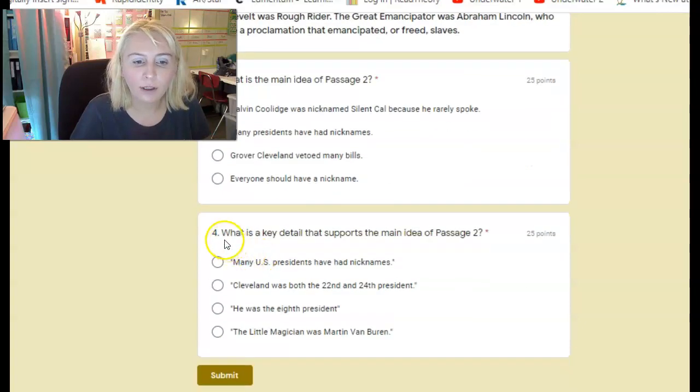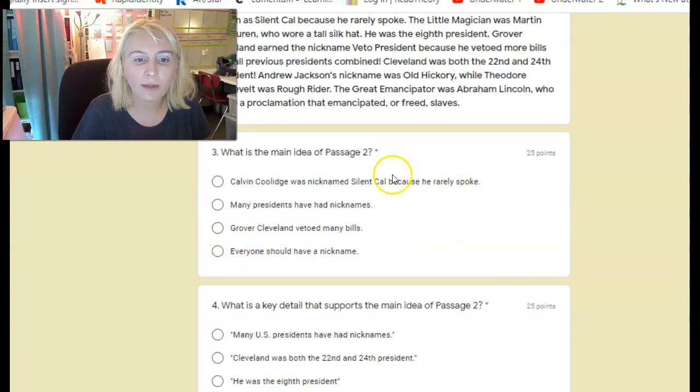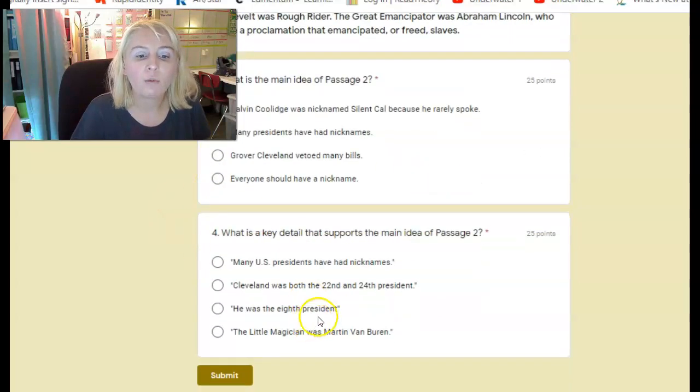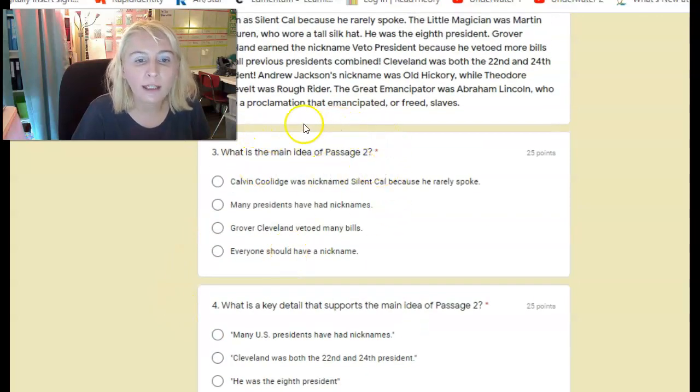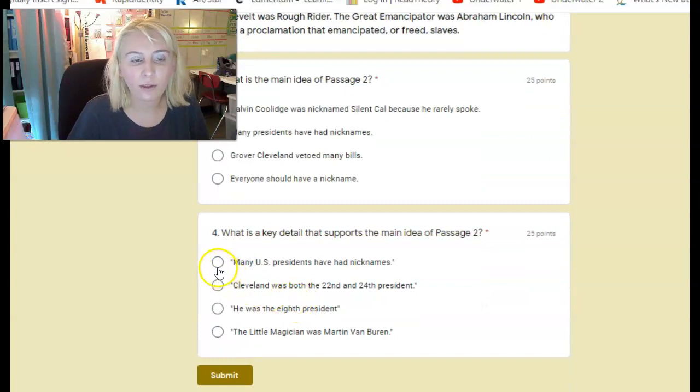All right, number 4. What is a key detail that supports the main idea of passage 2? So based on what we picked for number 3, which of these 4 options does the best job supporting, reinforcing, conveying, holding up, proving, whatever we chose here? Which one is best?